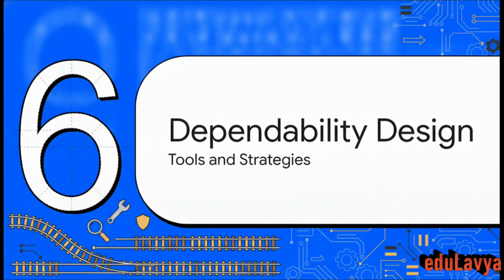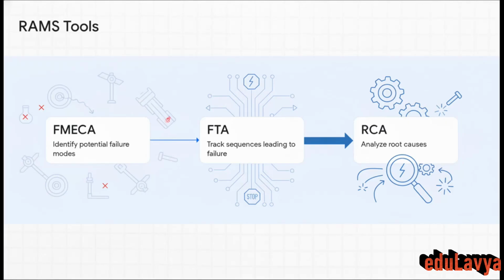Section 6. Designing for dependability. Let's look at the proactive tools and strategies systems engineers use to achieve this. Let's see how this builds a strict, analytical approach during the design phase. We start with FMECA, which identifies all potential failure modes and their critical effects.